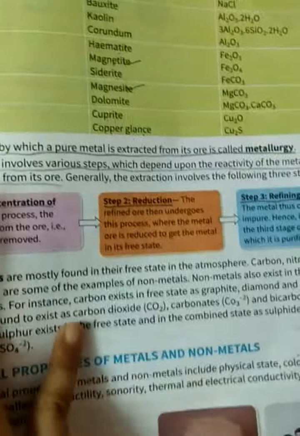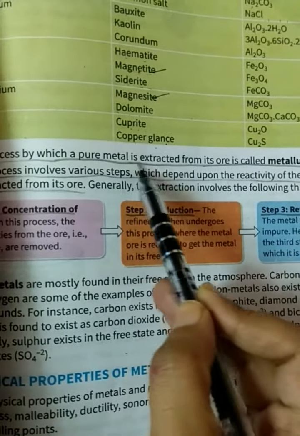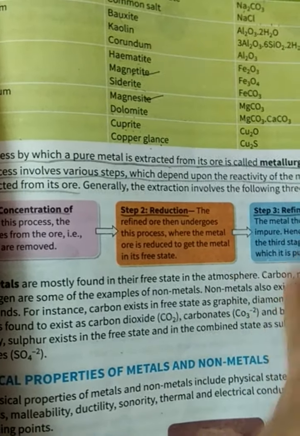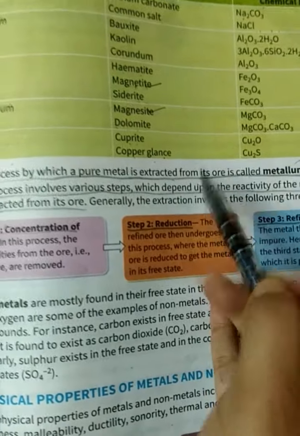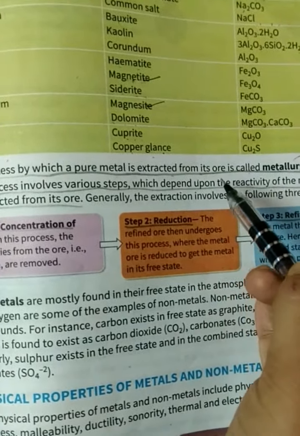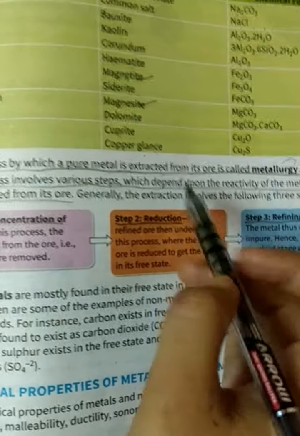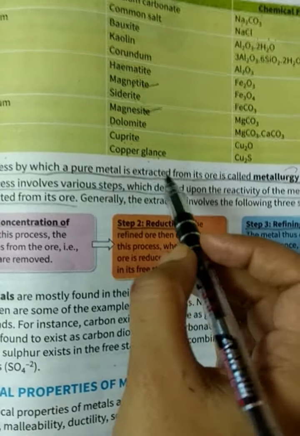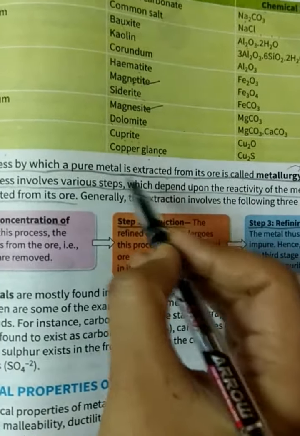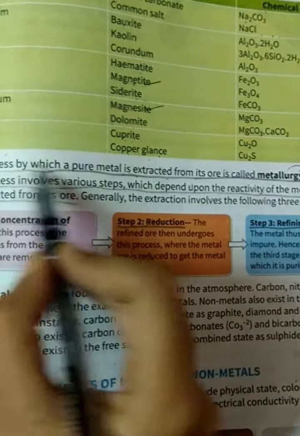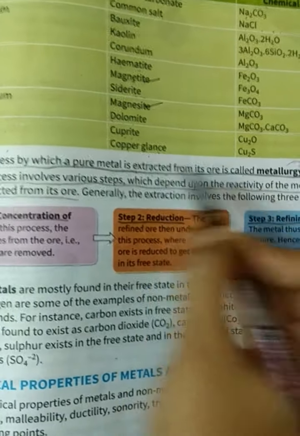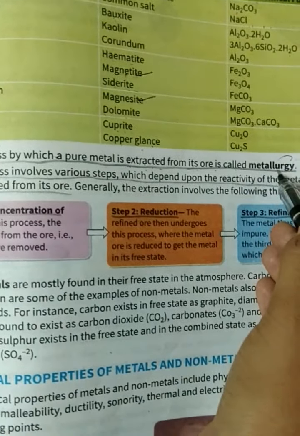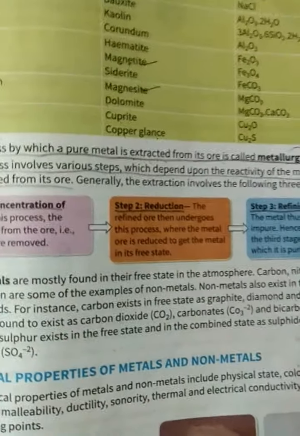Now, the process by which a pure metal is extracted from its ore is called metallurgy. Very important line of this chapter. No metal is found in its purest form. Even gold is not found in the pure state. It is found in a very impure state. You have to purify it in order to get the pure metal. So the process by which a pure metal is extracted and refined from its ore is called metallurgy.